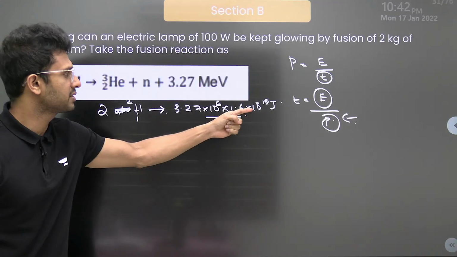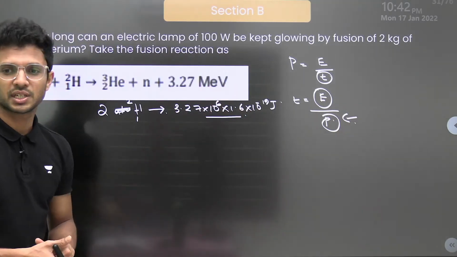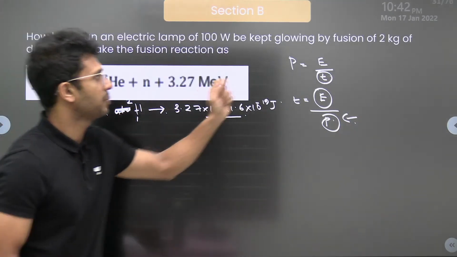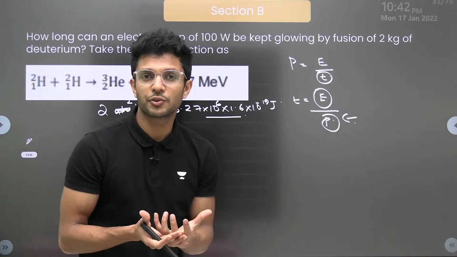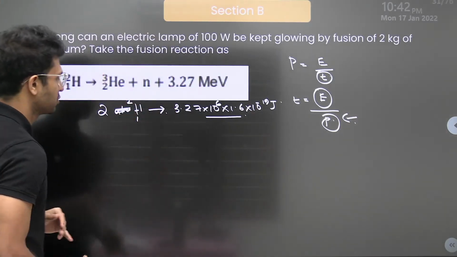3.27 into 10 power 6 into 1.6 into 10 power minus 19. This much of energy is being released. So we have to know how many such reactions will happen if we have 2 kilograms. For that we have to know the number of deuteriums available in 2 kilograms. How is it possible? Okay, it's very simple.